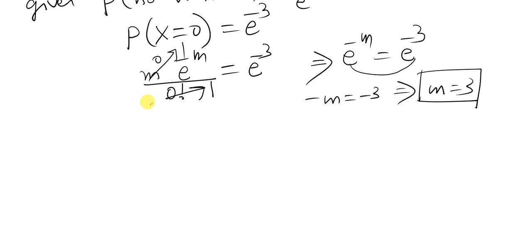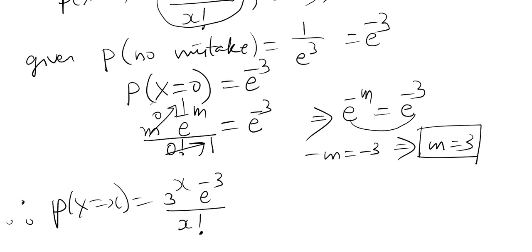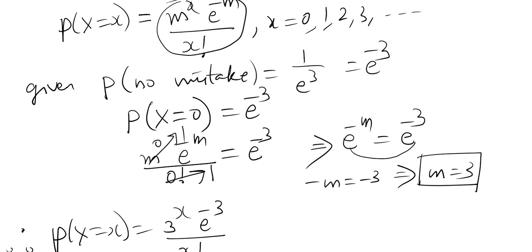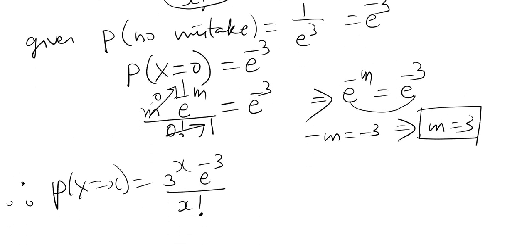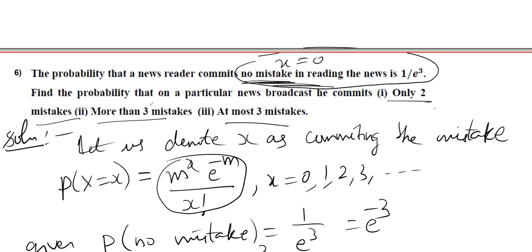Now the formula can be created. P of x is equal to 3 power x e power minus 3 divided by x factorial. I just substituted the m value in the Poisson distribution function. Now the first question is the probability of committing only 2 mistakes.